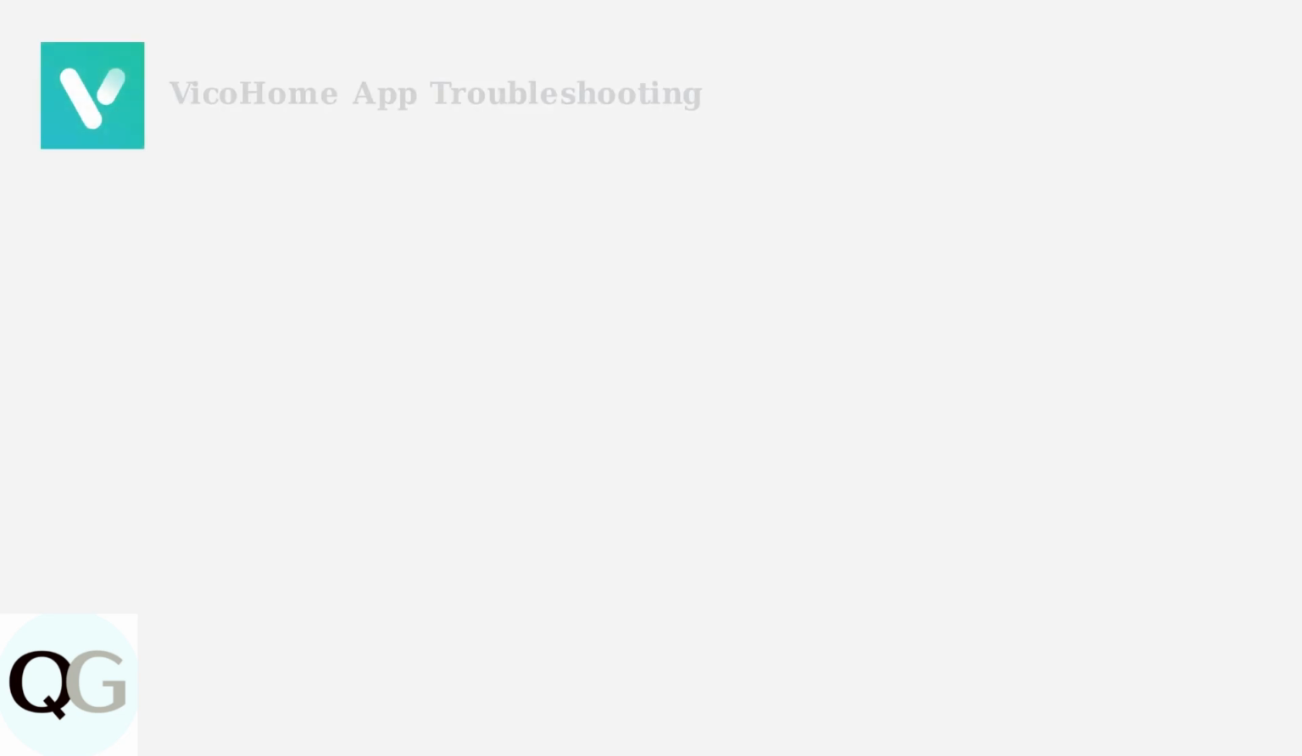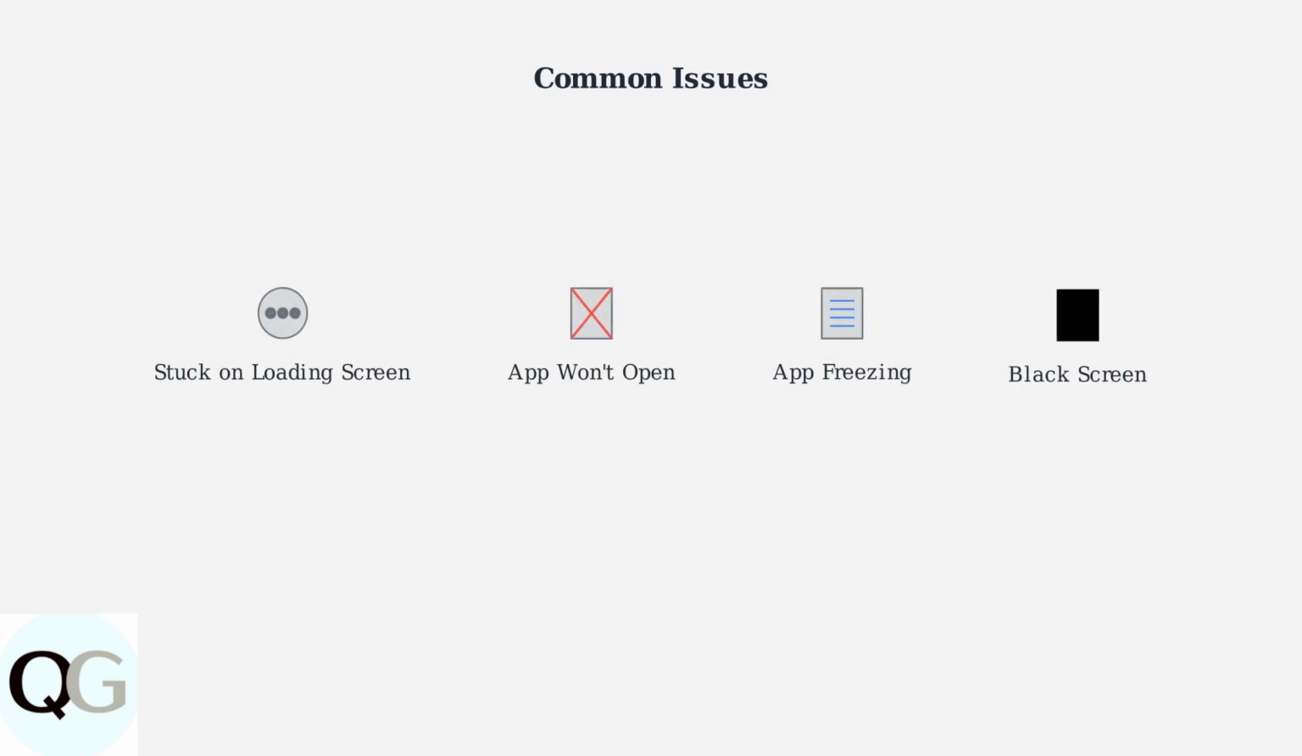When your VicoHome app gets stuck on the loading screen, won't open, freezes, or shows a black screen, these frustrating issues usually have straightforward solutions. These problems typically manifest as the app getting stuck on loading, refusing to open entirely, freezing during use, or displaying only a black screen instead of your camera feeds.